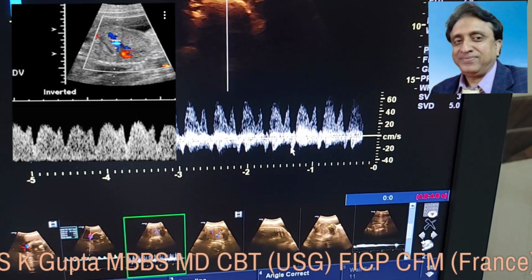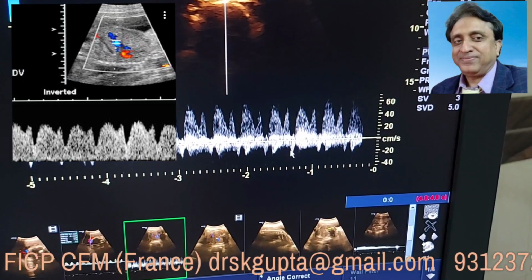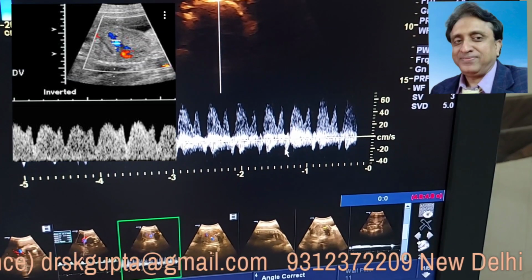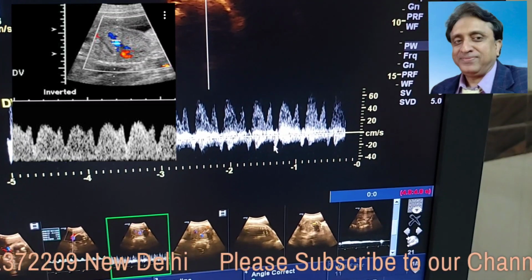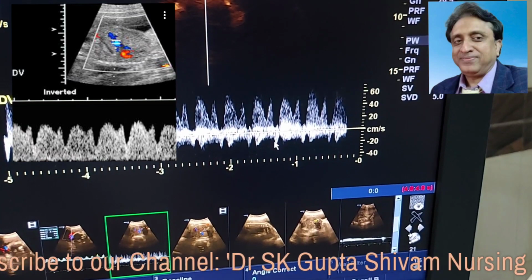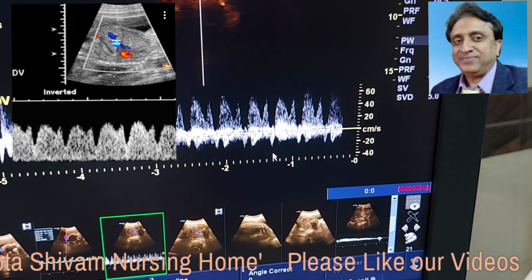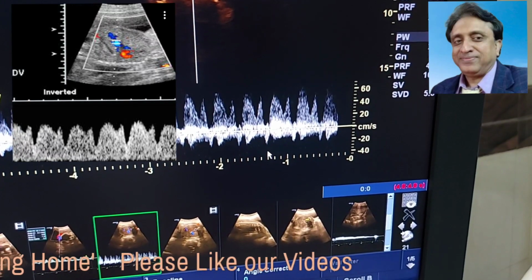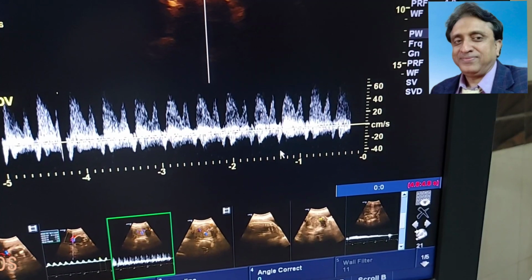In the Doppler studies, it is usually the mother's artery, that is the uterine artery, which gets compromised first, then the fetal arteries, that is the umbilical arteries, get compromised, and lastly the veins get compromised. Here the ductus venosus, being a vein, is getting compromised. It means that this is an advanced stage of abnormality of the color Doppler in this patient.